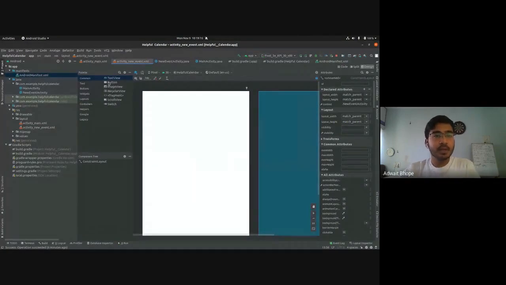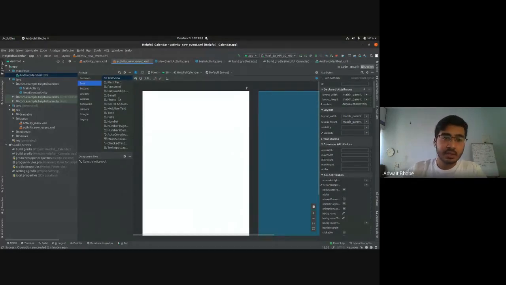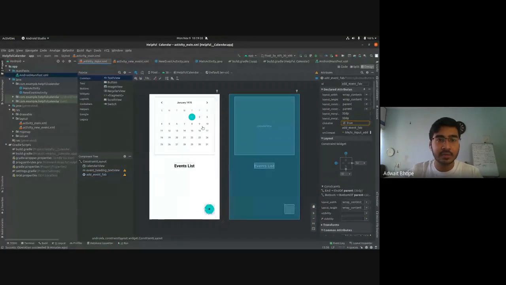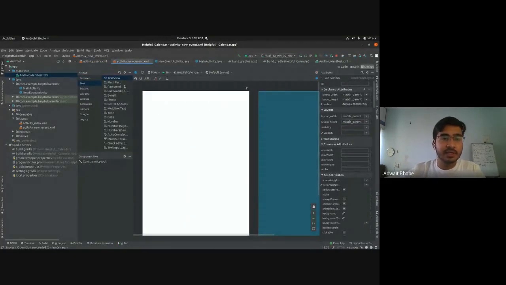In the palette over here, just click on text, and you'll see that there are different text fields. You have a basic text view that is not editable. You can just view it. This text view is the heading that we inserted in our home screen, our main activity. Instead of this, you have plain text, password, email, phone, and so on. These are some preset values. When you drag and drop password, whatever you type will be shown in asterisks. With email, you'll have a different keyboard layout, and even for the phone, you'll have a different keyboard layout, and so on. These are some convenient presets that Android Studio has.